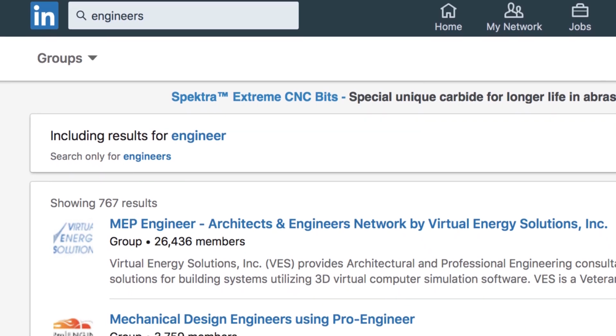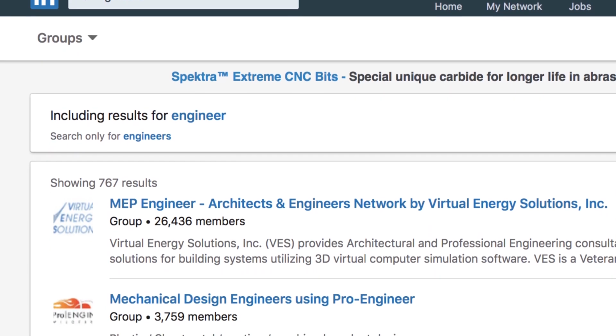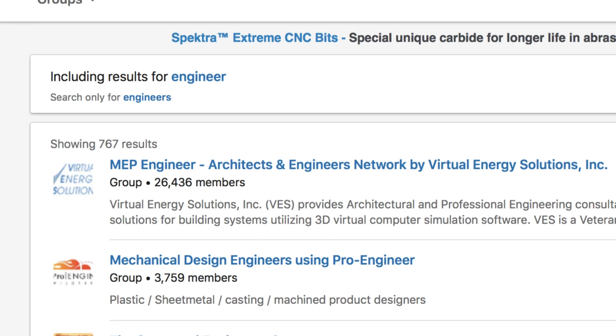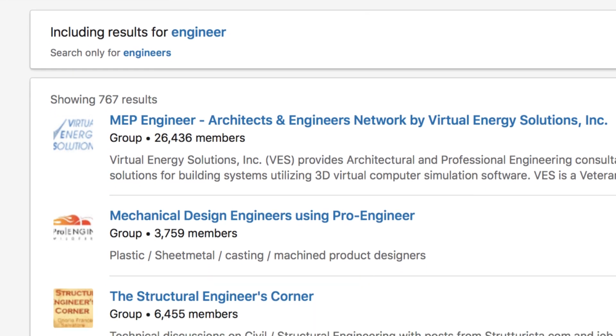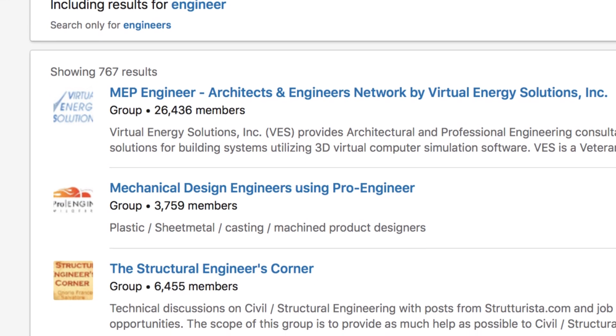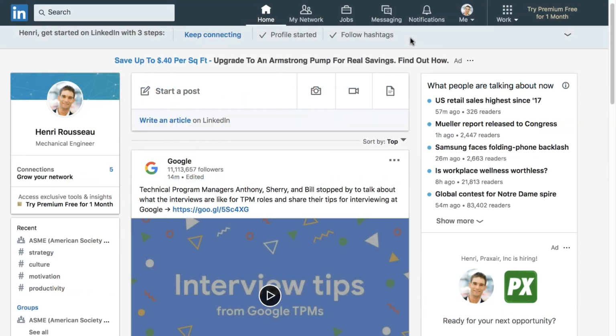One way to make new connections with people from your industry is to join a LinkedIn group. They're a great way to exchange ideas, catch up on industry developments, and make new connections. You can find groups in a couple of different ways.